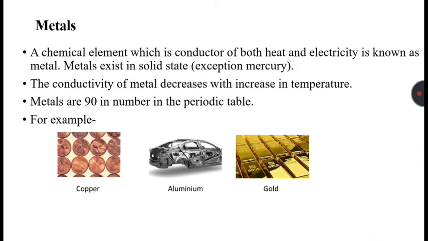Metals are generally good conductors of heat and electricity. Metals generally exist in solid state. Exception is mercury. Conductivity of metal decreases with increase in temperature. Metals are generally 90 in number in the periodic table. Some examples are copper, aluminum and gold.